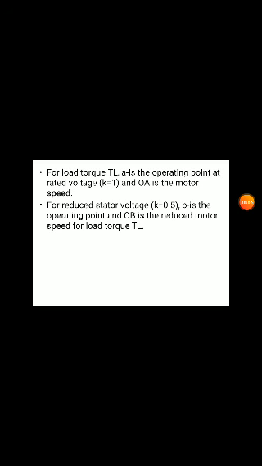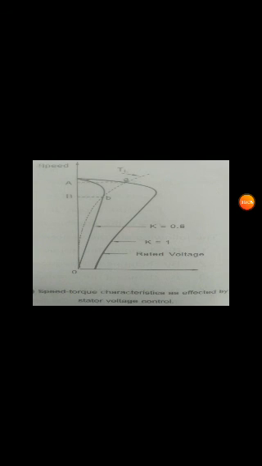For reduced starter voltage, K is reduced to 0.5. B is the operating point, and OB is the reduced motor speed. Here we can see that when full voltage is given, the speed will be maximum, the rated speed OA, and the operating point for low torque will be point A. When the voltage is reduced by 50%, K is equal to 0.5, OB is the reduced speed, and B is the operating point.